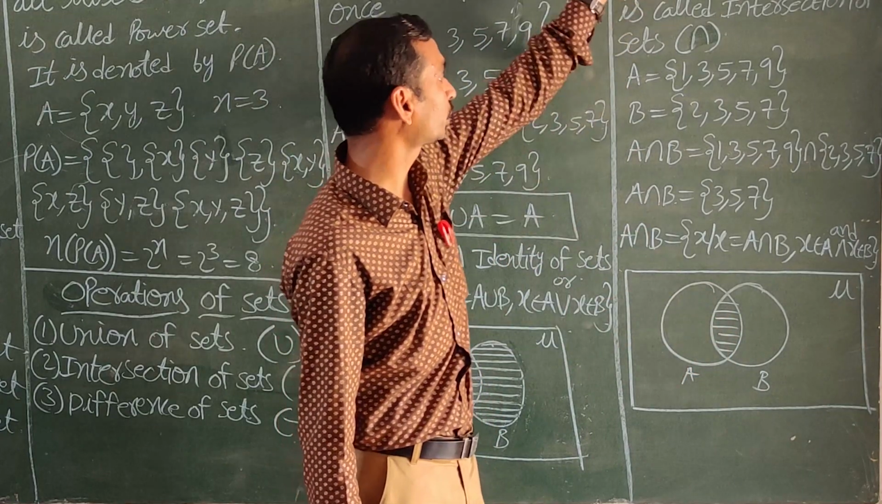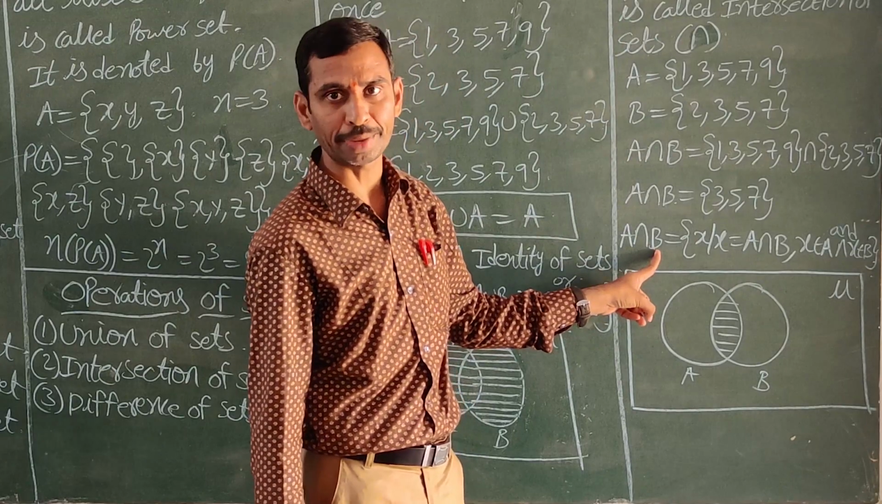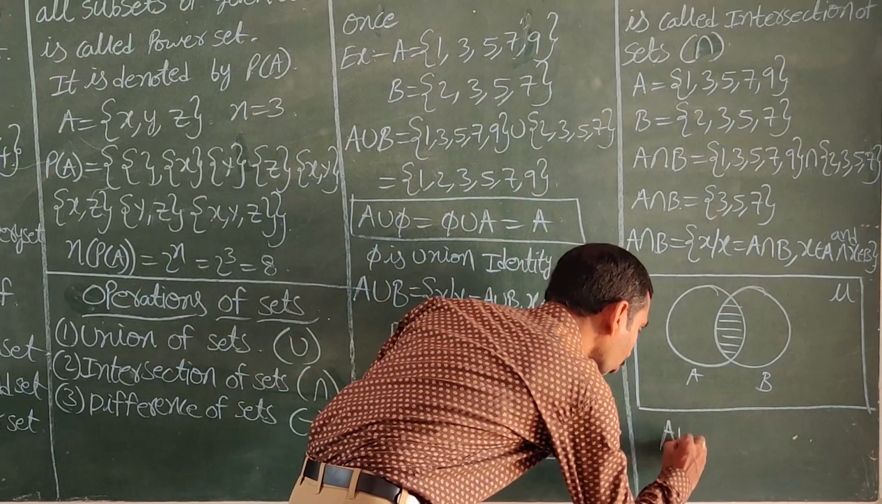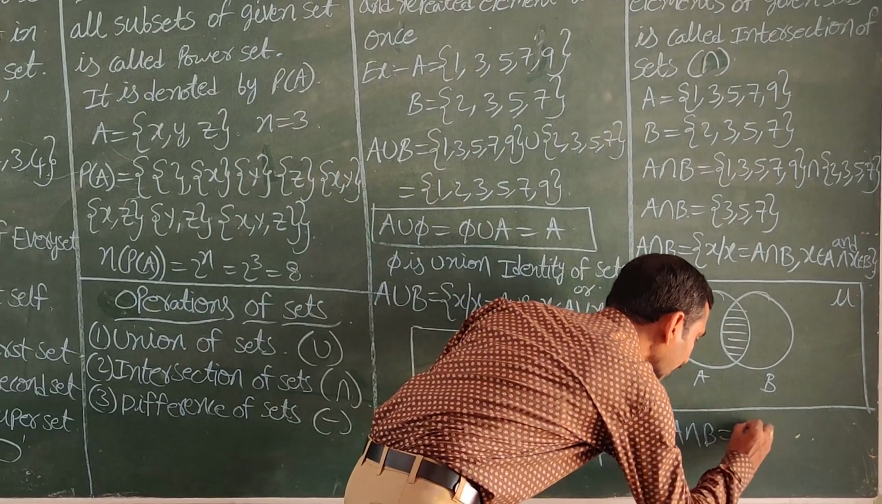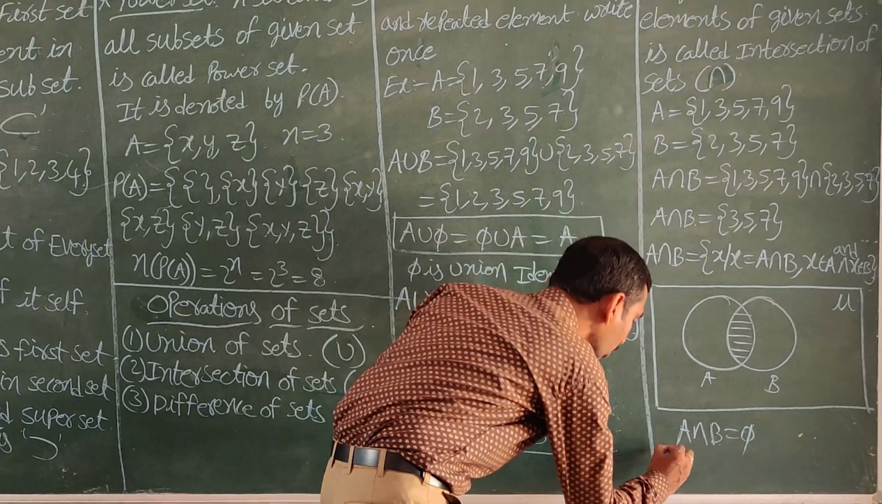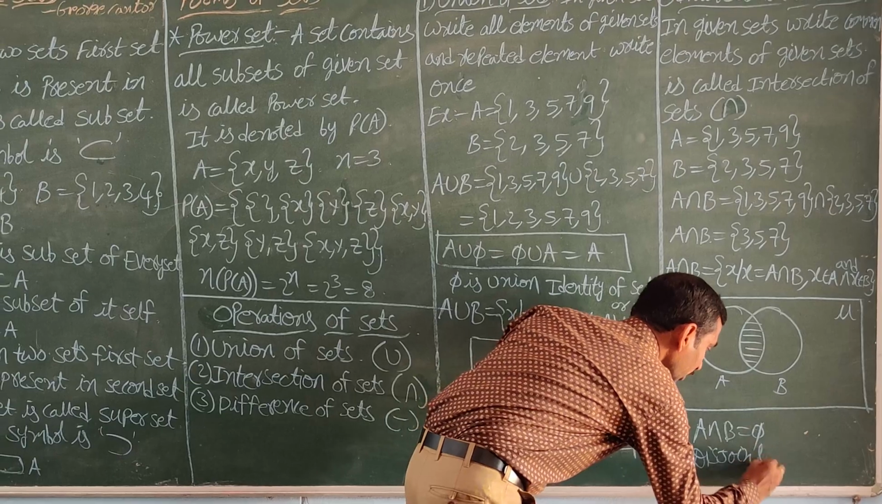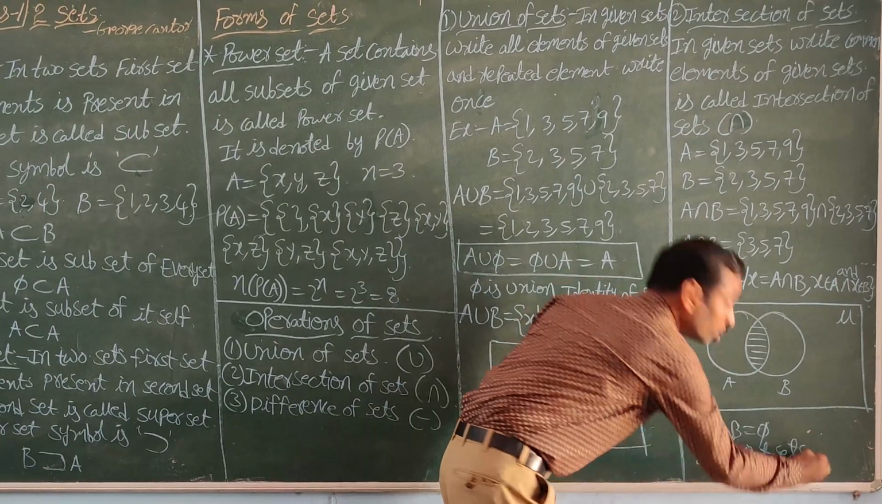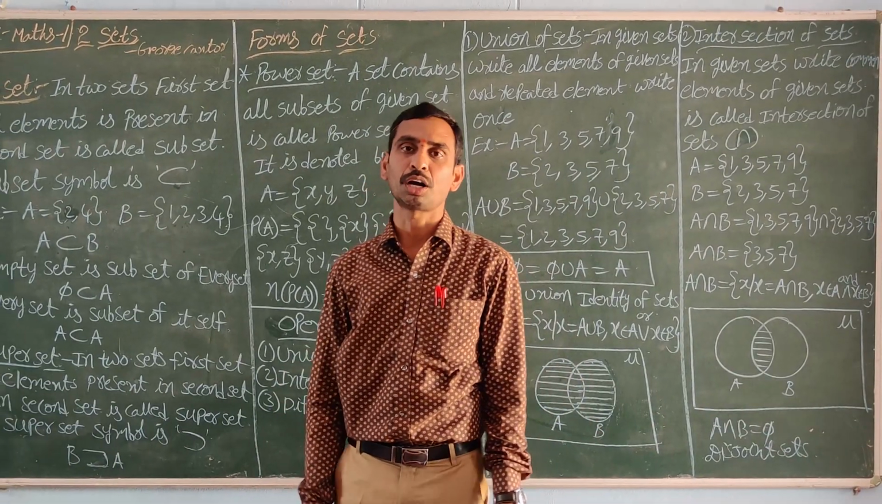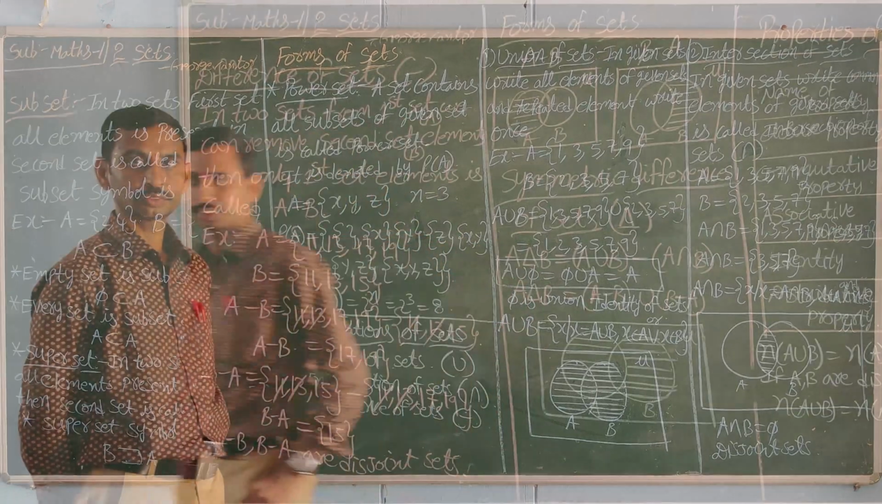Suppose you take two sets that have no common elements. Then A intersection B is equal to phi. These two sets, A and B, are called disjoint sets. Two sets that have no common elements are called disjoint sets.